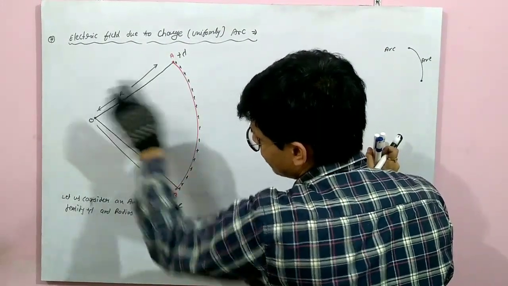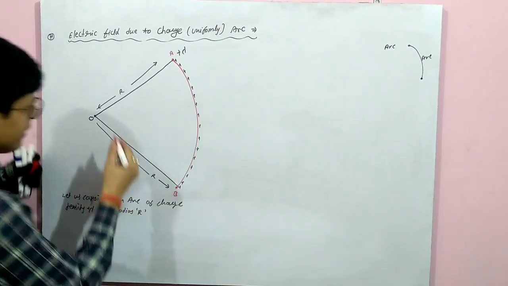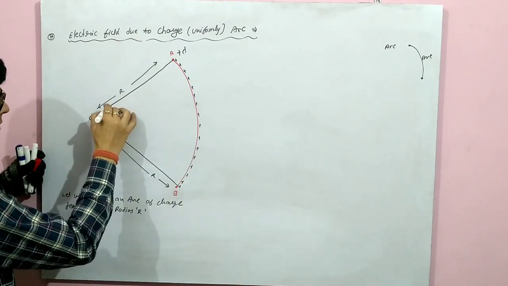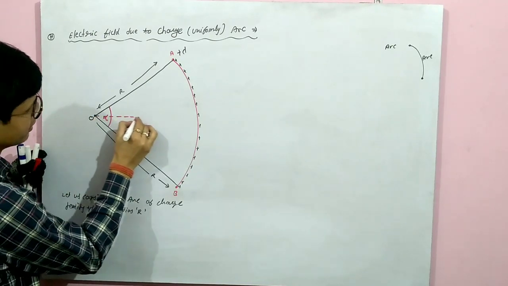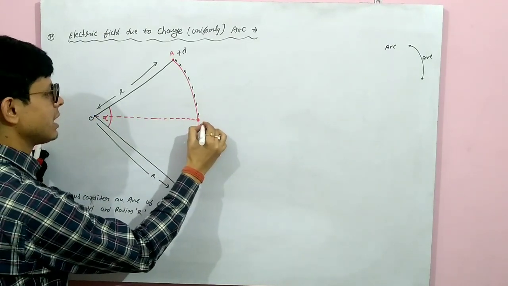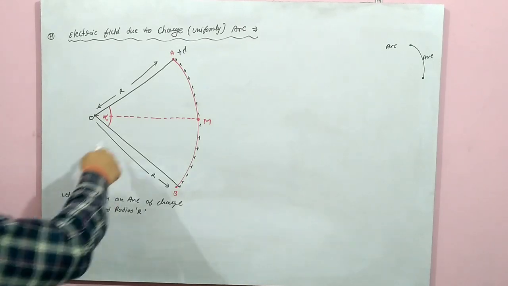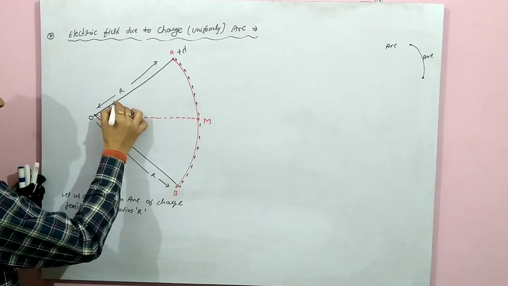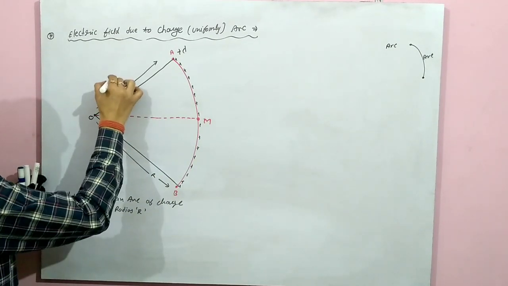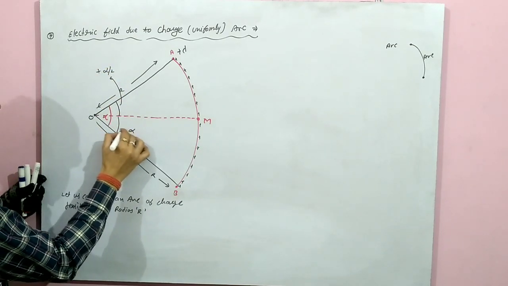We have to find the electric field at this point, the center. So what will we do? First of all, let this make an angle alpha. We will take its midpoint, M. If this is the midpoint, the upper angle will be alpha by 2 positive, and the lower angle will be minus alpha by 2.